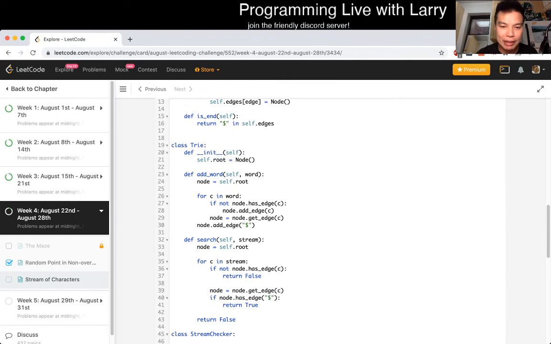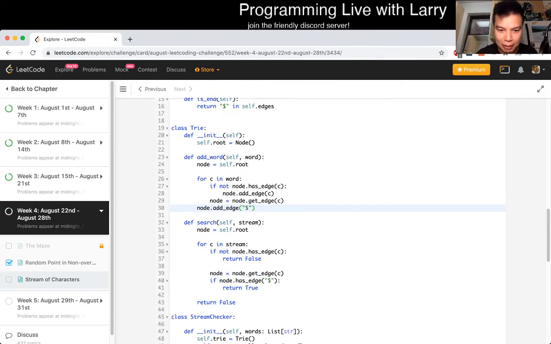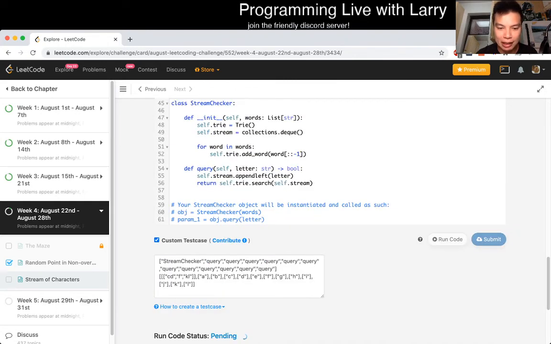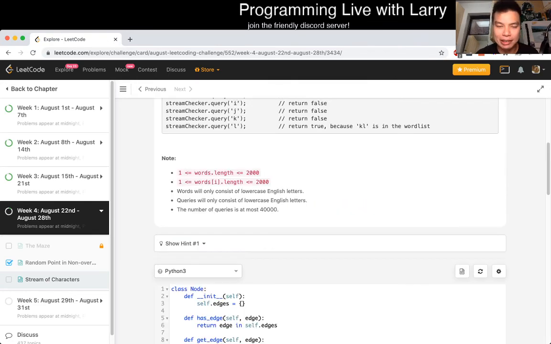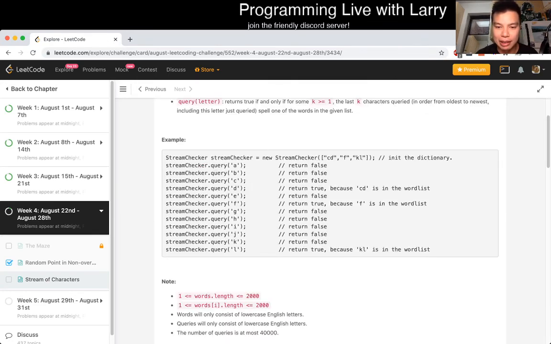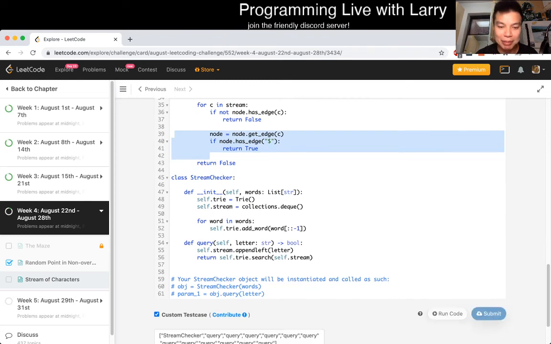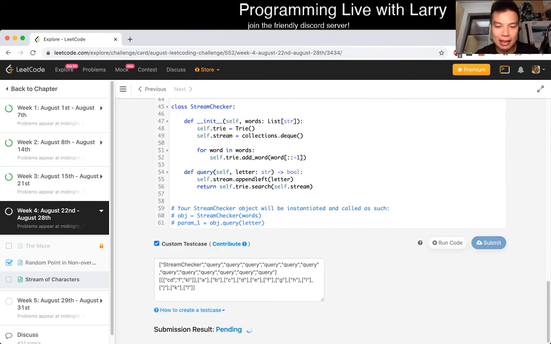Note that because we can return true at any time, we could just pass the entire stream. Okay, so is this right? There's no difference. Usually I would also advocate to keep testing and adding default cases, but I'm just going to submit because I'm a little bit lazy today on the stream, and then see how it goes.